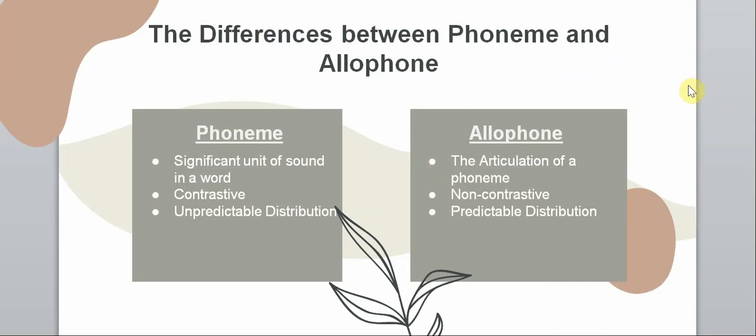Well, we have studied the phoneme and allophone, so let us see the differences between them. The first one is phoneme. Phoneme is a significant unit of sound in a word, while allophone is the articulation of a phoneme. Phoneme is contrastive, but allophone is non-contrastive. Phoneme has unpredictable distribution, but allophone has predictable distribution. We can conclude that phoneme and allophone are different, not the same. They have their own rules and their own environment that makes them different.